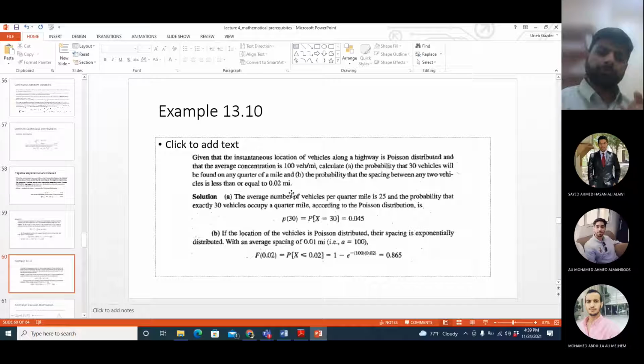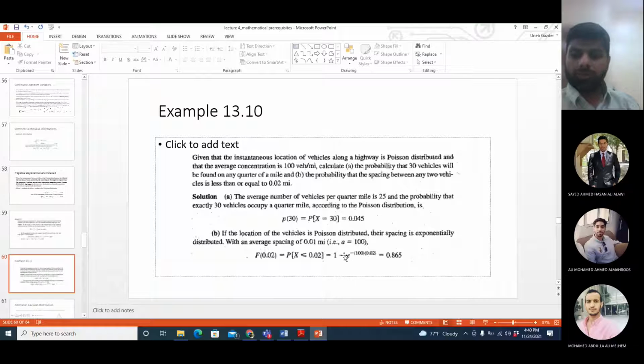Okay, so like I said, whenever you are calculating the probability of less than or equal to, the equation will remain the same because you are taking the integral from 0 to that value. So there is no problem. 1 minus e to the power minus a into x, where a is 100 in this case and x is the value you are checking, which is 0.02.